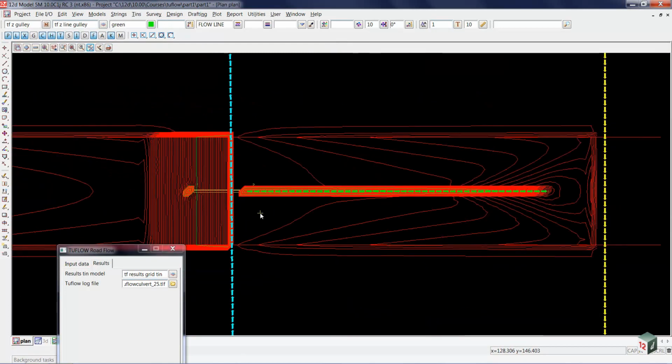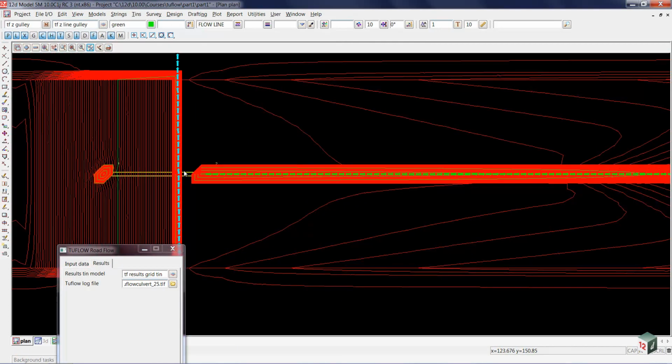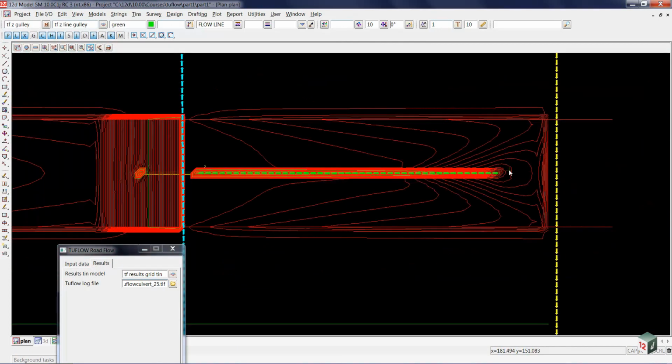you're now able to see the effect of what we've done with our culvert. So the water is always just a little bit deeper here at the head wall, and we'll talk about why that drops down a little bit. And then at the exit, you can see where we've created this channel. The water is quite a bit deeper, and it's going to flow down towards the end and then eventually spread out and go back into the project, back to the end of the model.